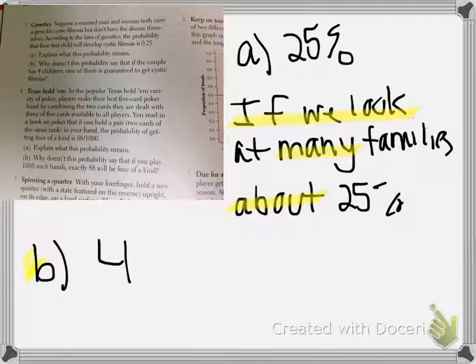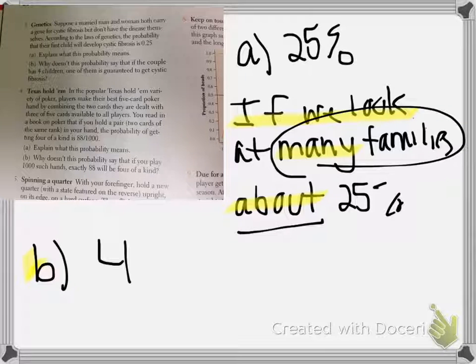So let me repeat myself. You're looking for, if we look at many families in Part A, about 25% of this should happen, okay? It's not just the probability of blank is this. That's not how we answer it.